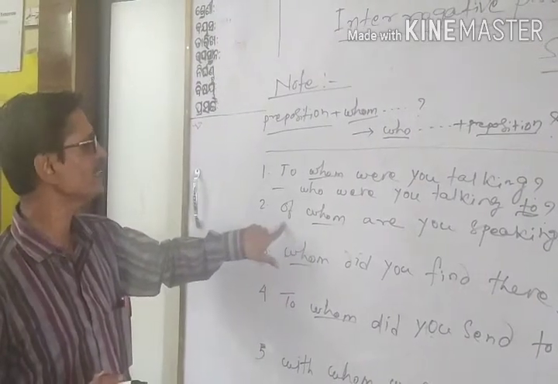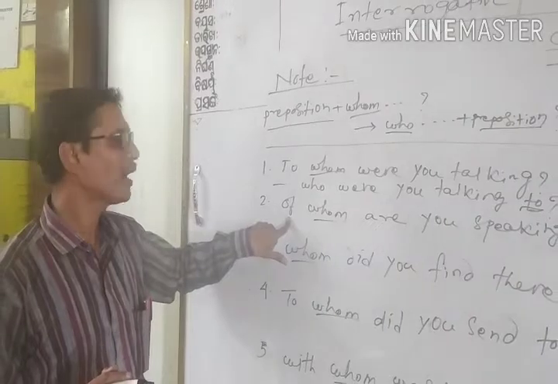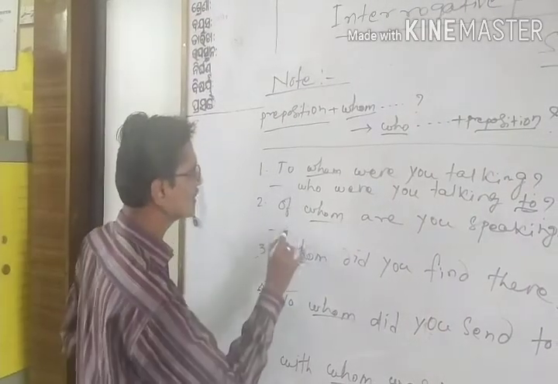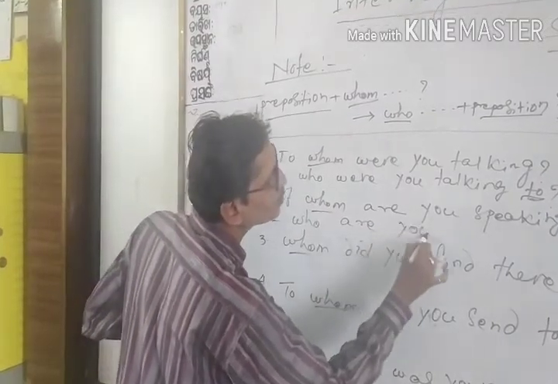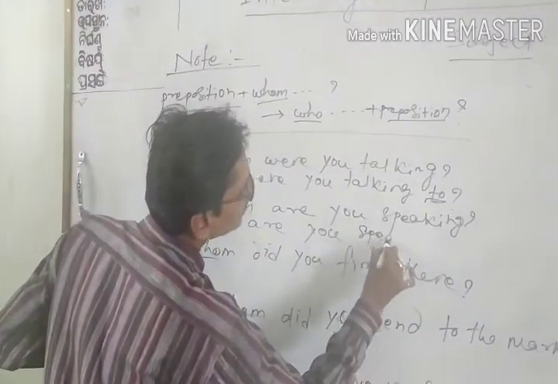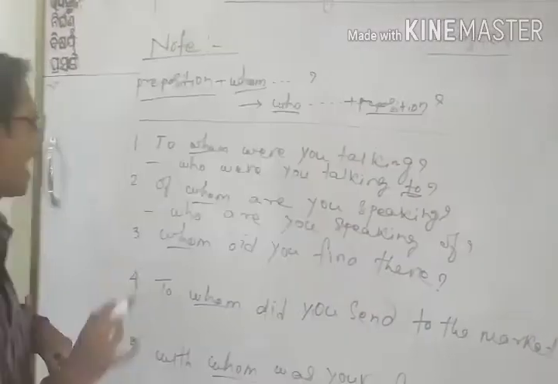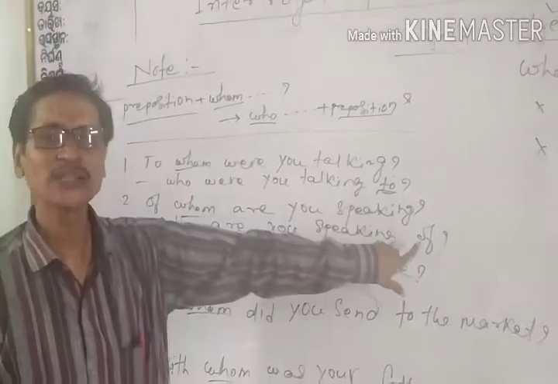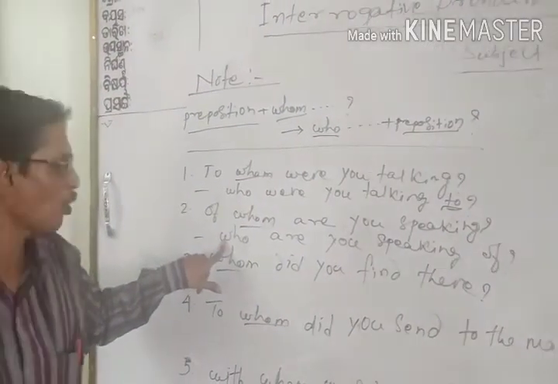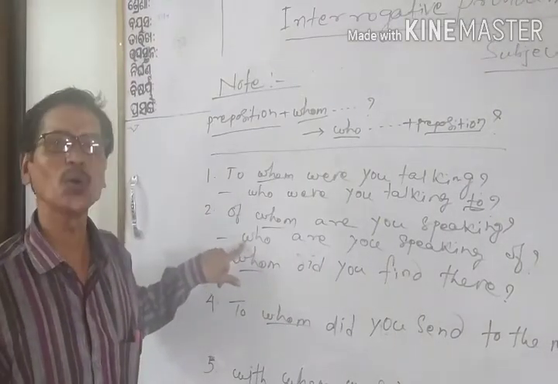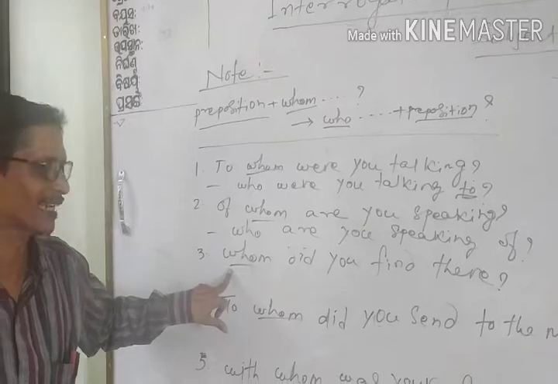Similarly, here is a sentence. You see again, this whom is preceded by the preposition of. What will we do? We can also do this: "Who are you speaking of?" Now this preposition went to the end of the sentence and our sentence, the interrogative pronoun, started with who instead of whom. Similarly, here is another example.